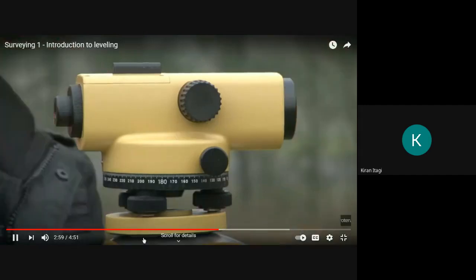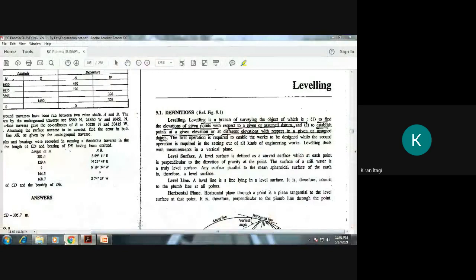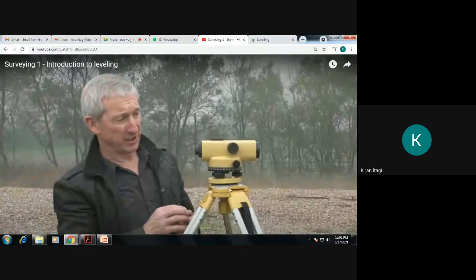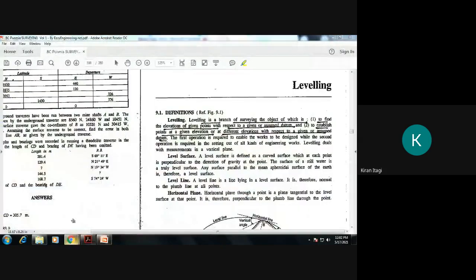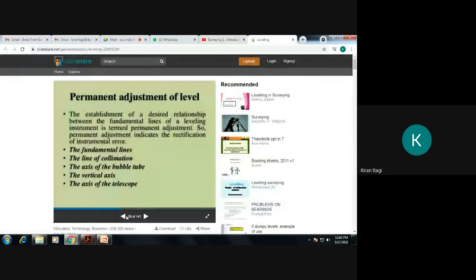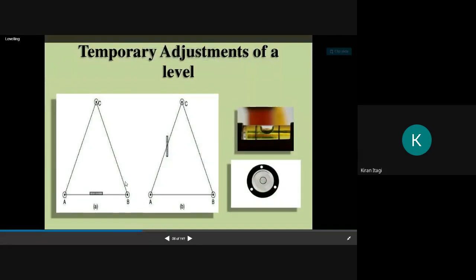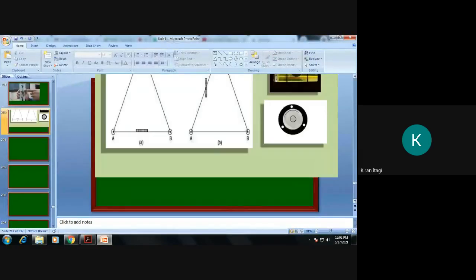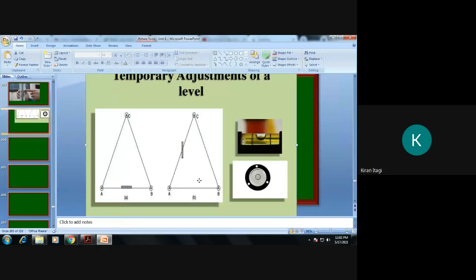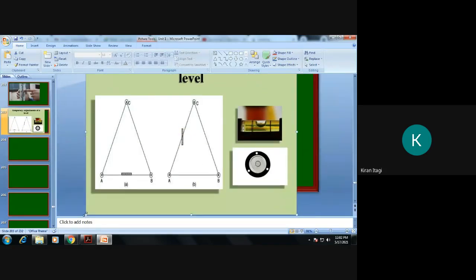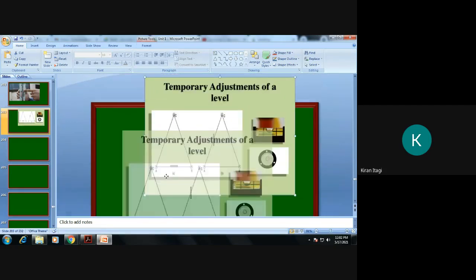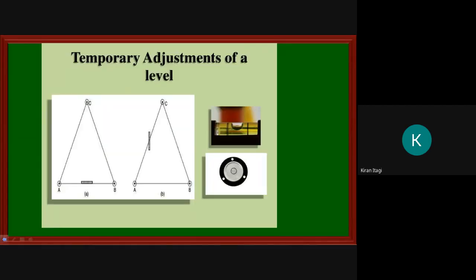I will freeze it here. So here you can see we have one screw, two screw, and this is the third one.